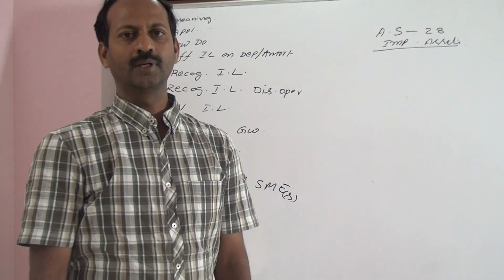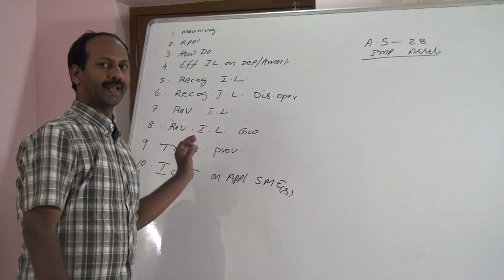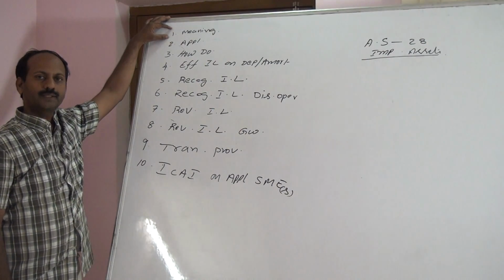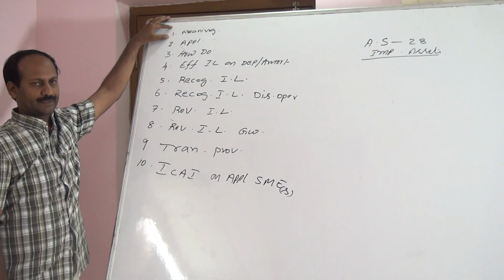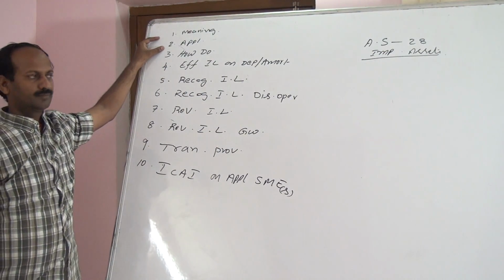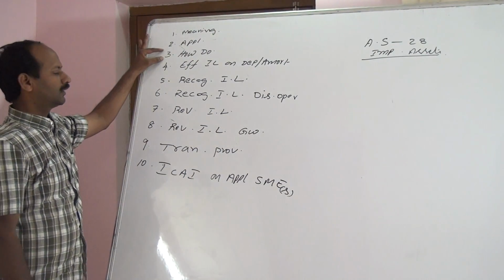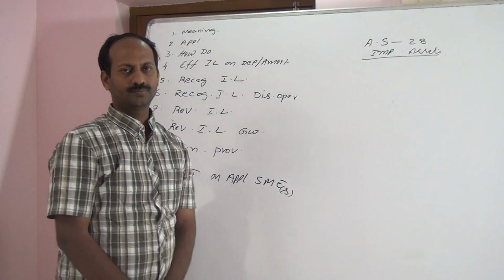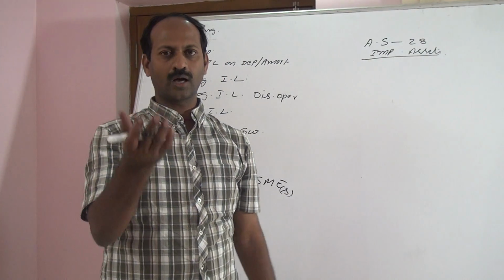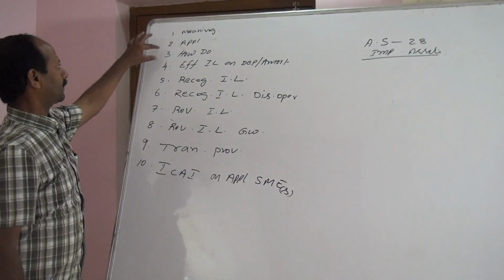AS28, Impairment of Assets can be studied in 10 points. 1. What is the meaning of impairment of assets? For what type of assets AS28 is applicable? How do we know about the impairment of assets or losing of assets value? How to find is contained in point number 3.